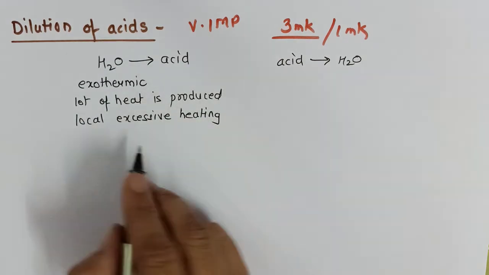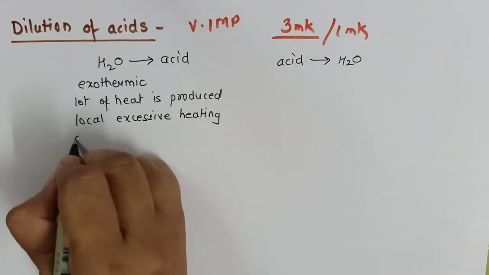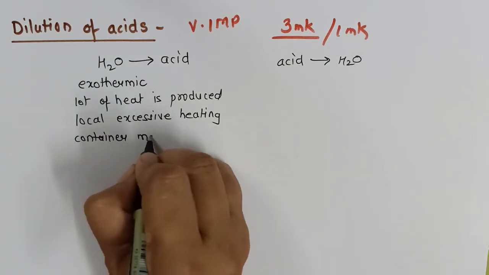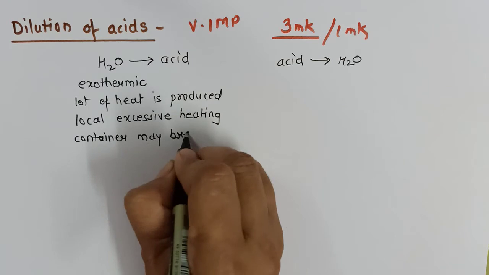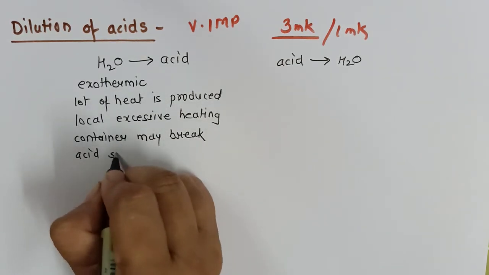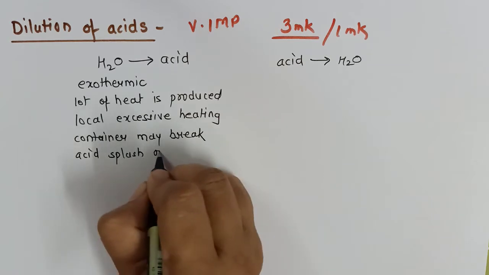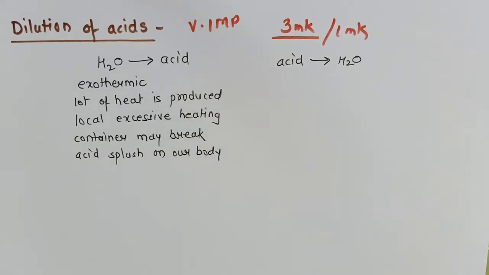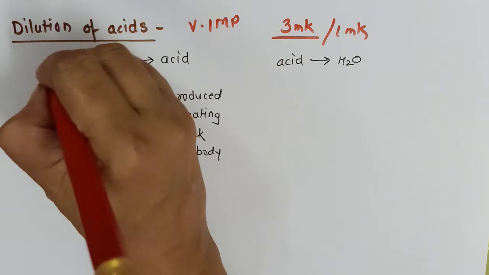Due to this local excessive heating, the container in which we are carrying out the dilution process may break and acid will splash on our body. So it's a dangerous process. And therefore we are not supposed to add water to acid.